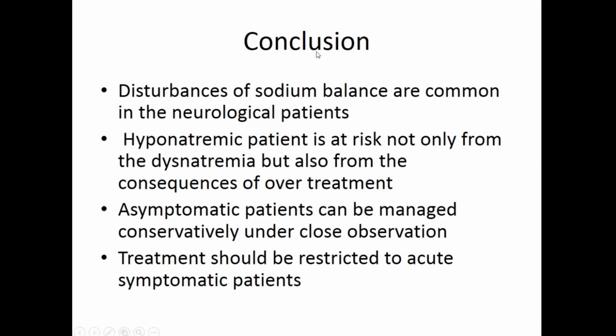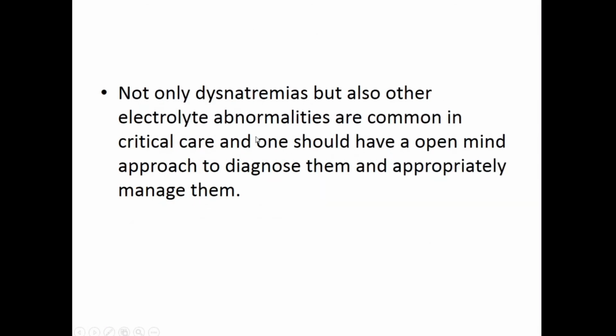Or if the patient has chronic kidney disease, or is on diuretics or some cardiac medication, all of these can cause electrolyte imbalances. So history is very, very important. Okay. All right. So asymptomatic patients can be managed conservatively under close observation, but you need to check the electrolytes regularly at 6-hourly or 8-hourly intervals and give treatment to those who have severe symptoms. Okay. So it's not only natremia, but other electrolytes are equally important. So make sure you keep your eyes and ears open and correct all the deficiencies. Okay.